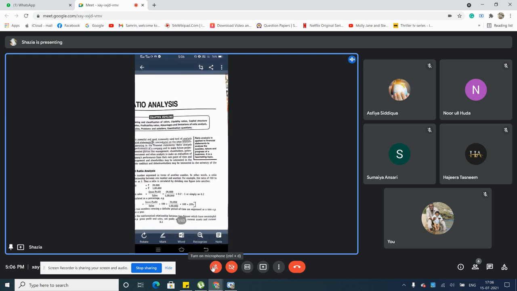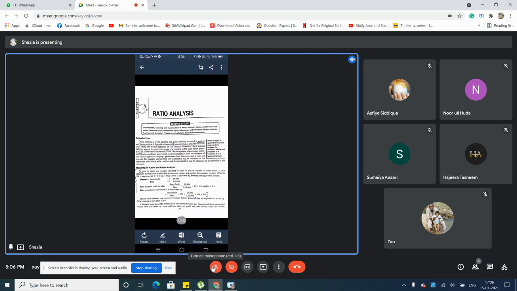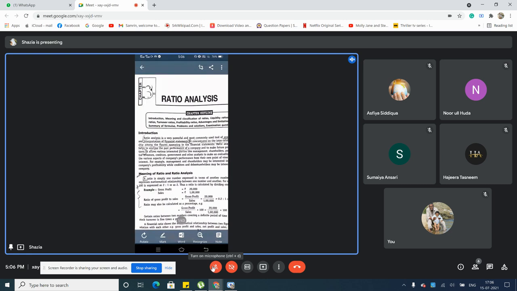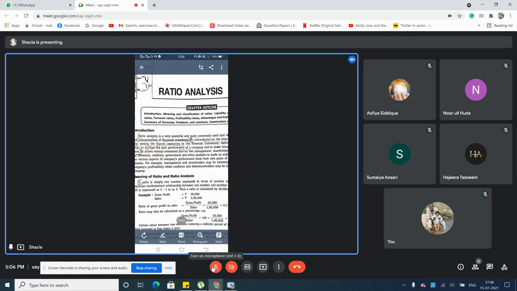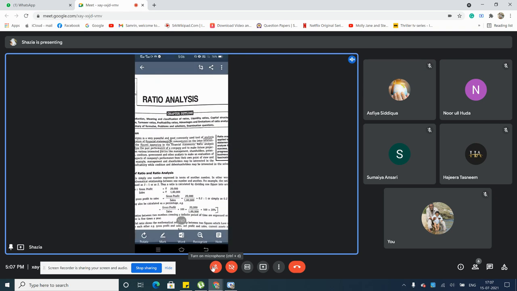Okay, so that one you can just refer to as a definition here, and they have given you an example of how ratio analysis can be calculated and how it actually looks when it is playing with the figures. Then, how do the numbers give you a definite ratio? See here, a ratio is simply one number expressed in terms of another number.